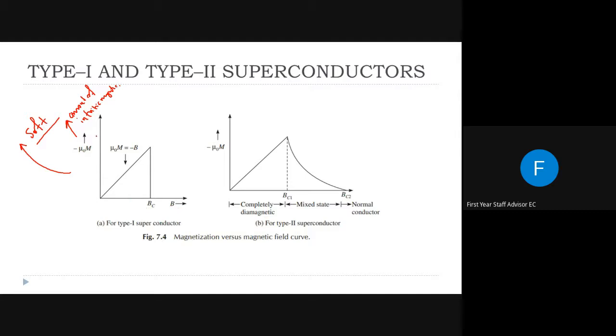It will increase the intrinsic magnetization up to some critical field, which we can call BC or HC. After that critical field, the external magnetic field lines start to penetrate into this material.